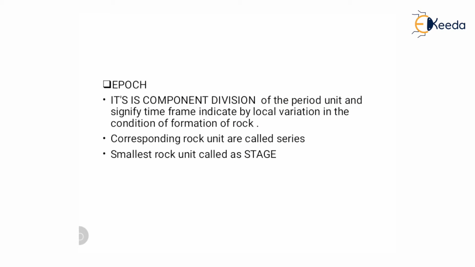Then epoch, it is a component division of the period unit and signifies a time frame indicated by local variation in the condition of formation of rock. The corresponding rock unit is called series, and the smallest rock unit is called stage. It is a component division of the period unit and signifies local variation in the rock formation.